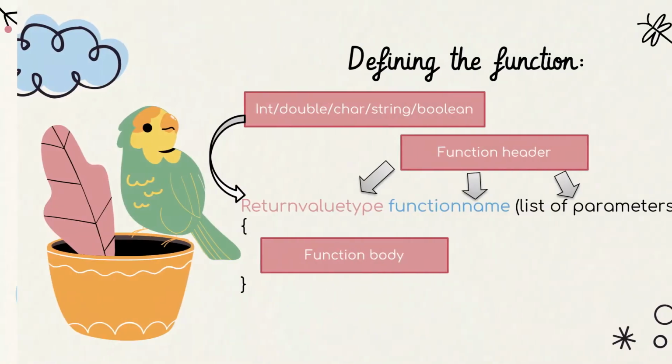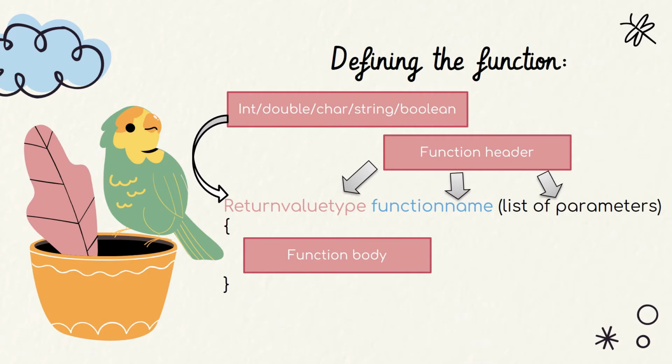Before I explain about it, I want to ask you what you understand about function file. A function consists of its function name, parameters, return value type, and body. For return value type, you can use integer, double, char, and boolean. If you use void, you cannot return any value to the void main. For function name, you can use anything, but remember the rules for naming a function. The list of parameters is like a placeholder. The function body contains a collection of statements that define what the function does.